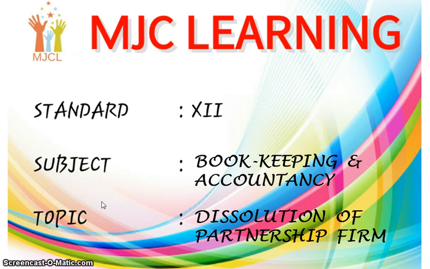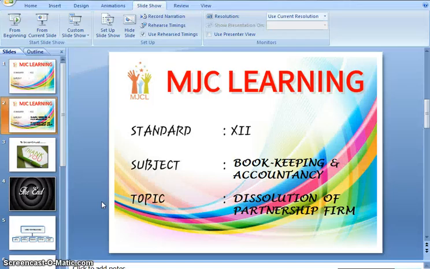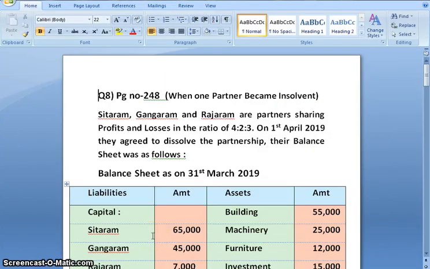Today we are going to study chapter number 6 of your subject Bookkeeping and Accountancy, that is Dissolution of Partnership Firm. So let's begin. Today we are dealing with question number 8, which is on page number 248 of your government textbook. It is a case where one partner becomes insolvent or he becomes bankrupt. Let me start reading the question.